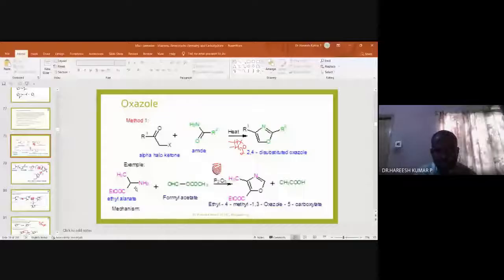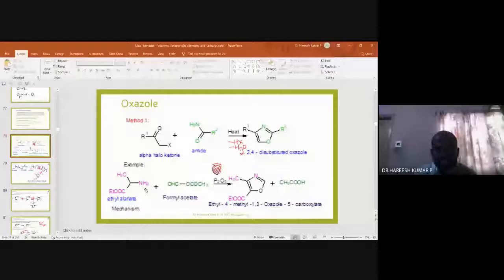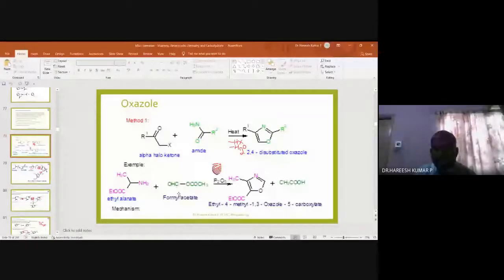When this ethyl alanate is treated with formyl acetate, this group is called formyl, and this is acetate. So formyl acetate will act as a source of CHO. CHO means formyl group. Now, how does the reaction occur? There will be a reaction, more particularly between this nitrogen and this carbon, so that H2 and O will go out as a water molecule.